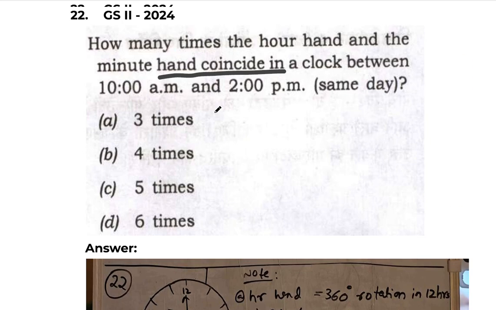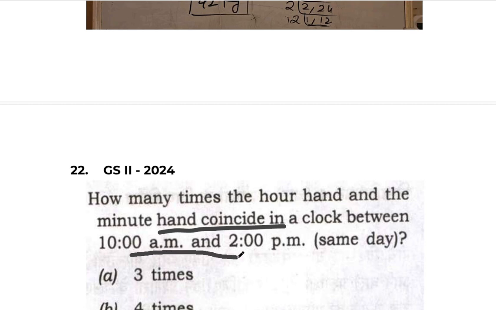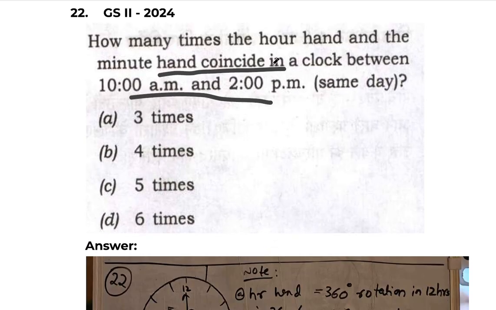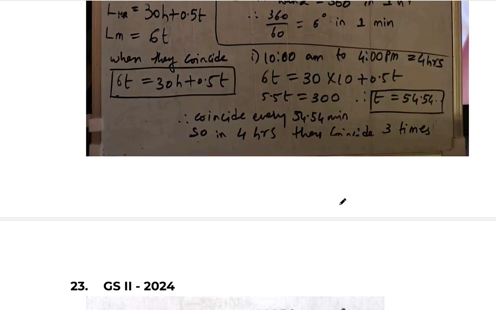Now from 10 o'clock to 2 o'clock, as asked in the question, how many hours are there? 4 hours gap. So in 4 hours, every 54 minutes they are meeting each other. So it is 10 o'clock. 10 to 11 they will meet once. 11 to 12 they will meet once. 12 to 1 they are not going to meet.